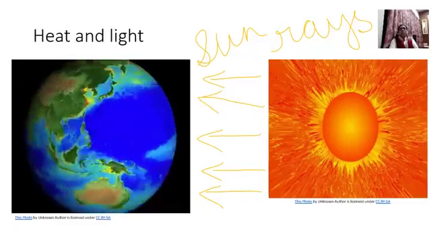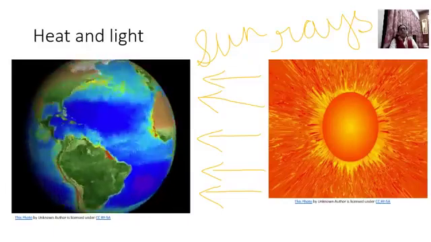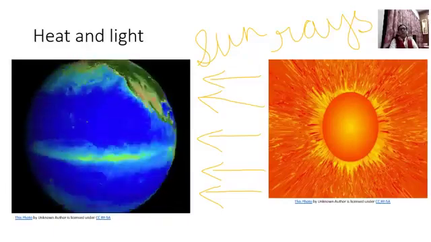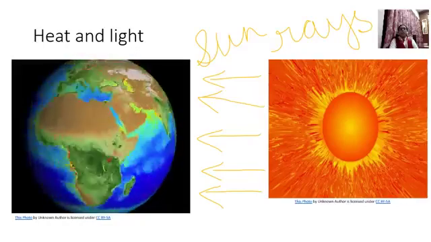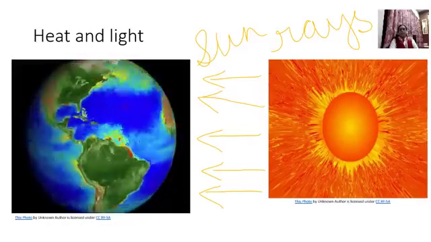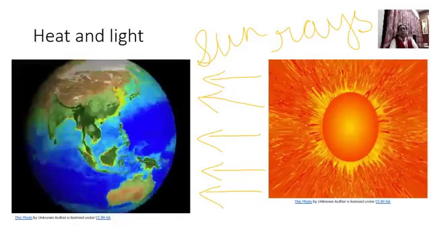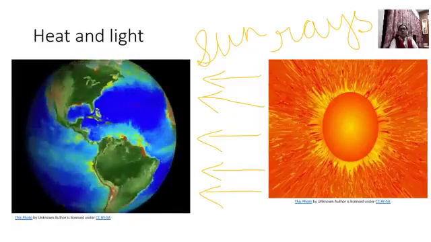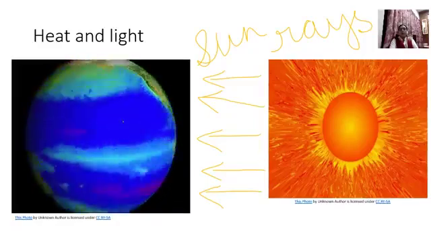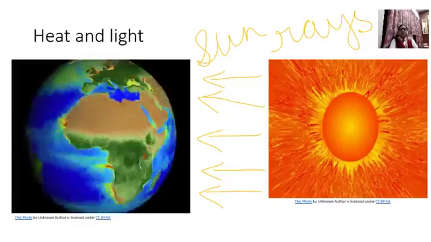Children, now observe this picture. Yes, this is our planet, Earth. Earth is getting heat and light from the sun. You can observe the sun rays, right? The Earth is receiving the sun rays from the sun.